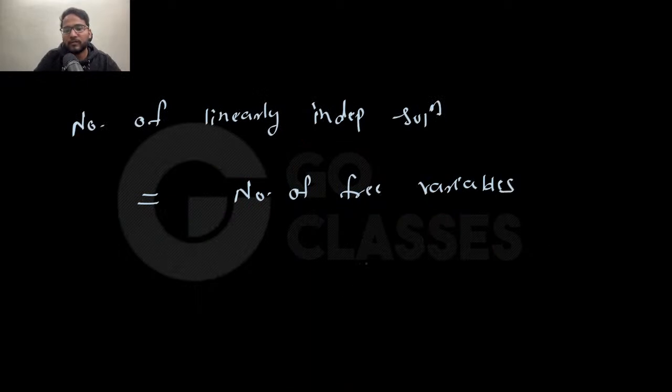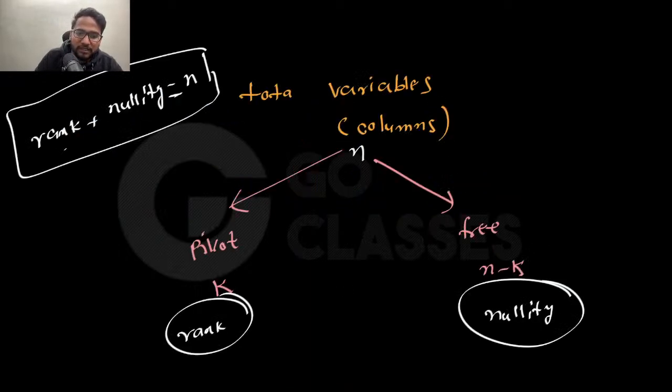Cool. Now let's do one thing. Suppose I have a matrix. I reduce it to an equivalent form, and I get, let's suppose, this column, this column, this column. Suppose these are the two columns that I have here, which are the pivot columns, and this column is my free column.